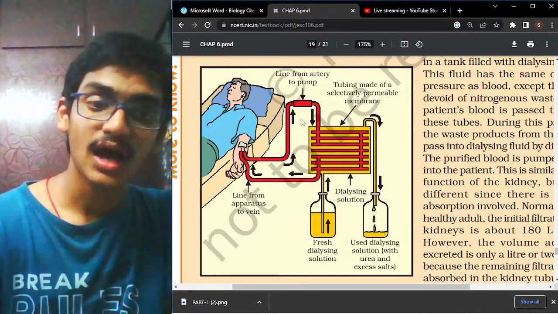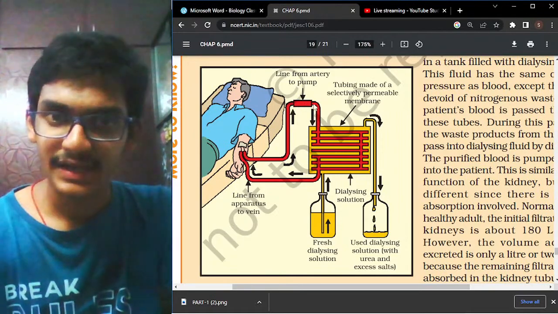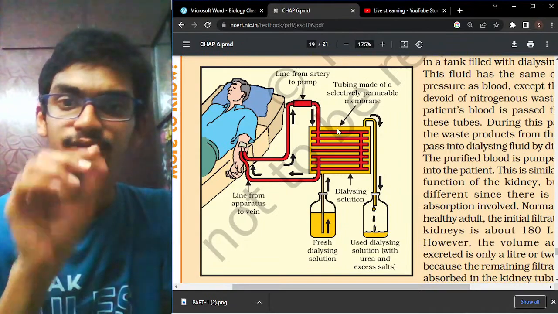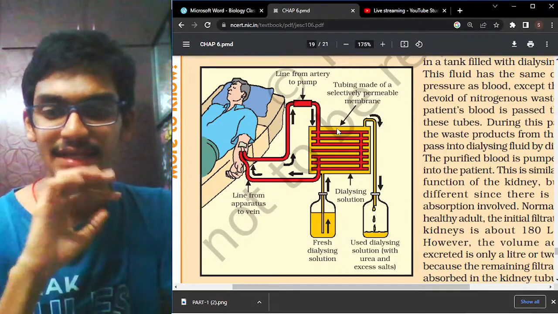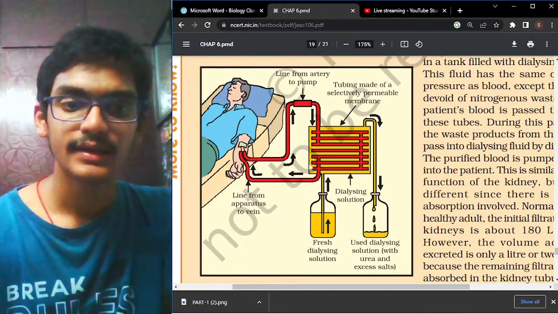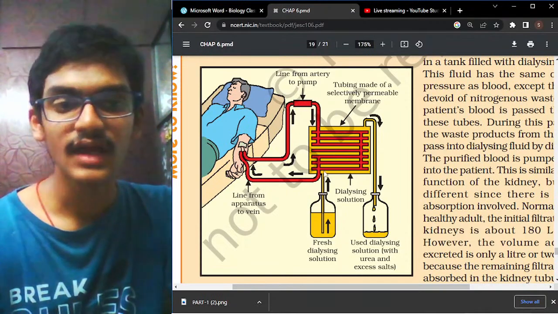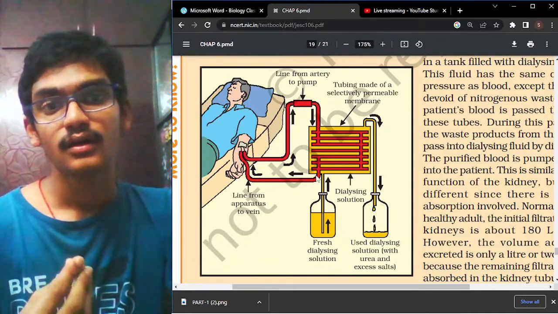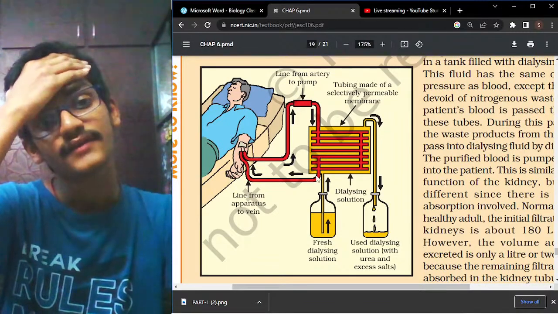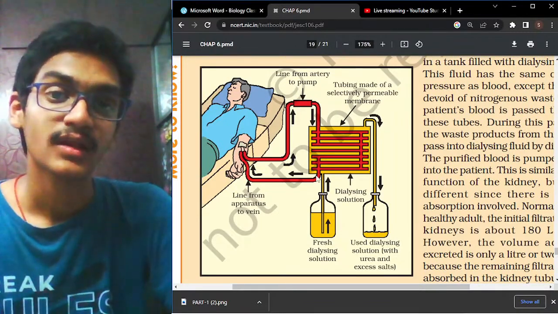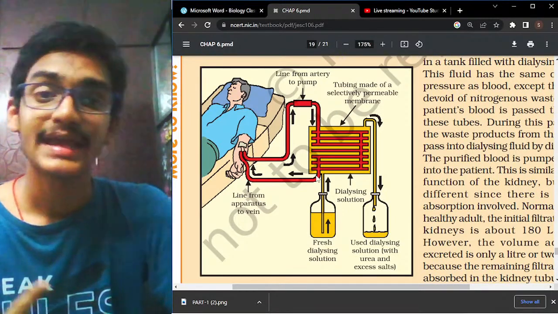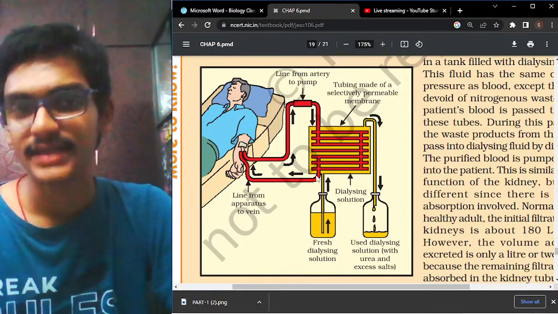So first is the main artery, then heparin is added, cooling from 37 degrees to 1 degree, then the cellophane tubes, where urea, uric acid, and everything are cleared out. The purified blood which is coming out has an anti-heparin added, so that the blood is again heated up to 37 degrees Celsius.